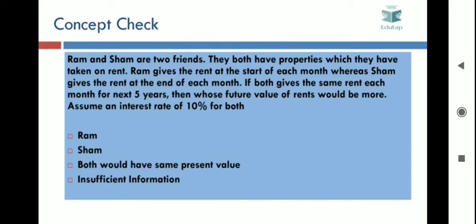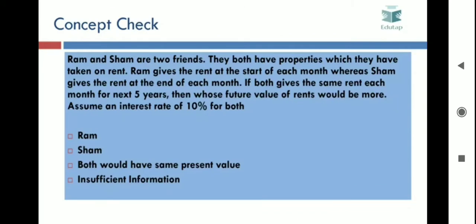Here they are giving rent each month for the next 5 years, and the rent being given by them is the same. The only difference is that Ram gives the rent at the start of each month, whereas Shyam gives the rent at the end of each month. So Ram's payments are an example of annuity due, whereas Shyam's payments are an example of annuity.